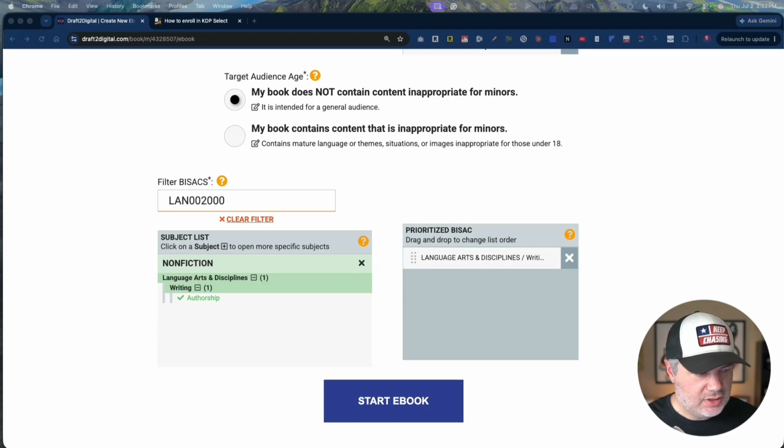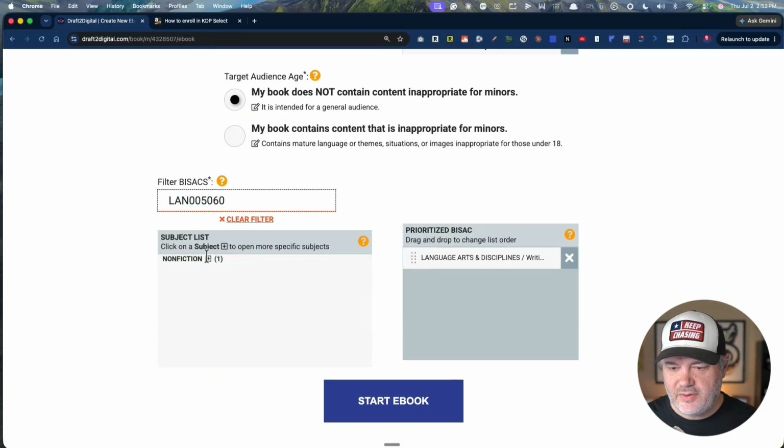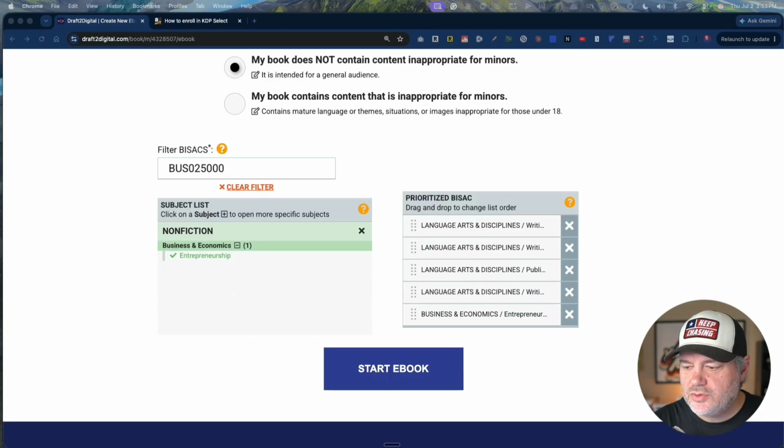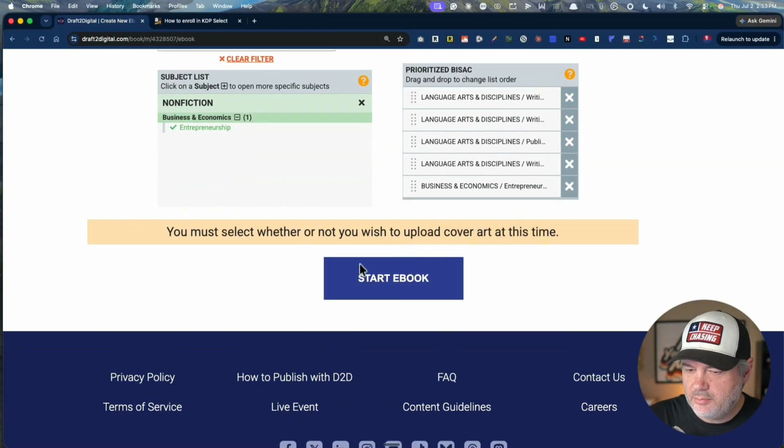So now I've just got to do this for the other 4. I'll pause the video now that you know how to do it. Again, drill all the way down until you find it and add it in there. So I'm going to quickly do the other 3, and we're going to go to the next part. All right, now that we have those all in, let's go to the ebook portion.